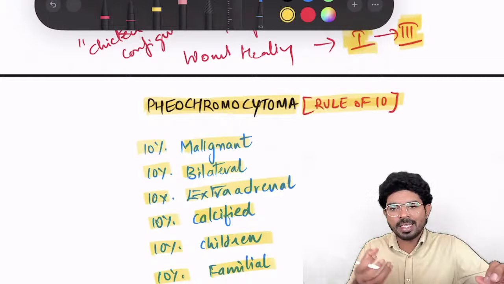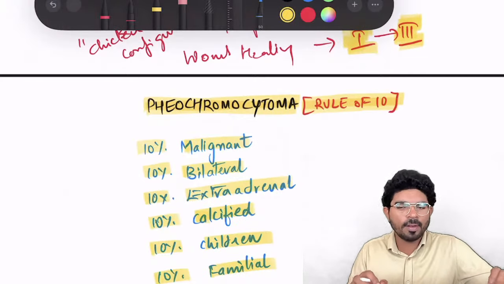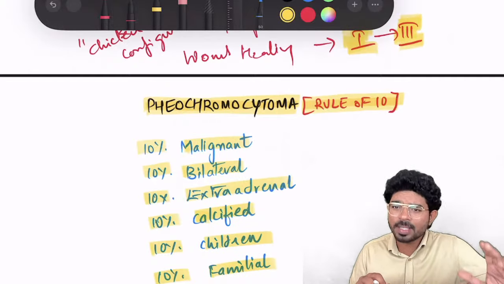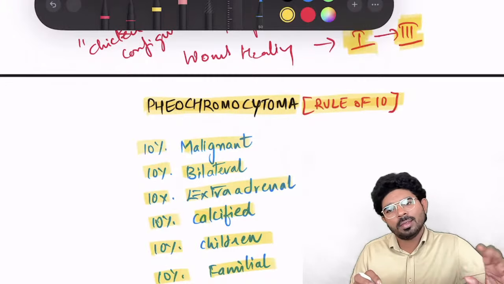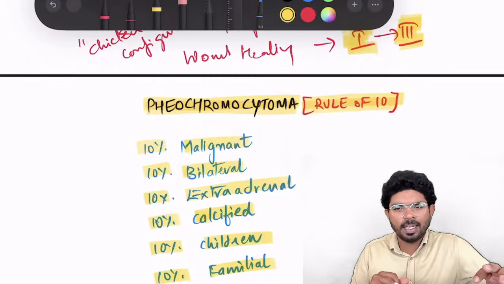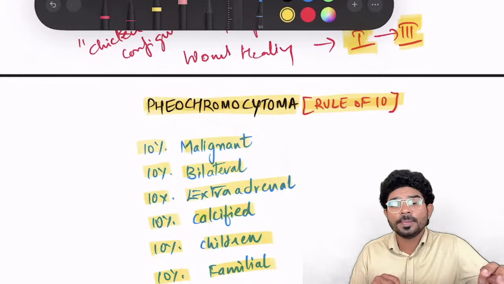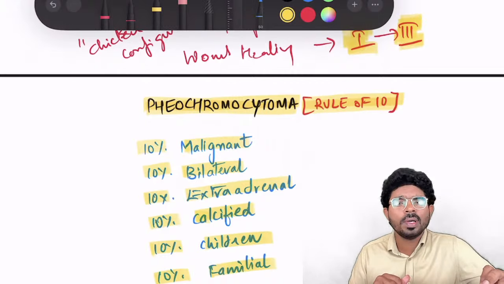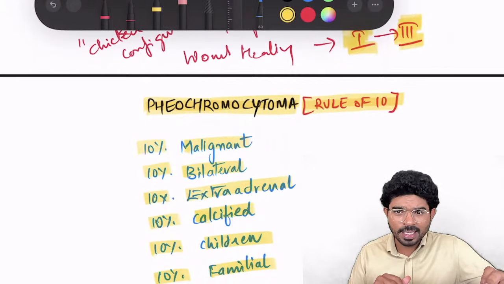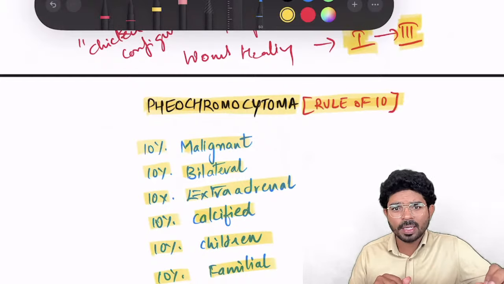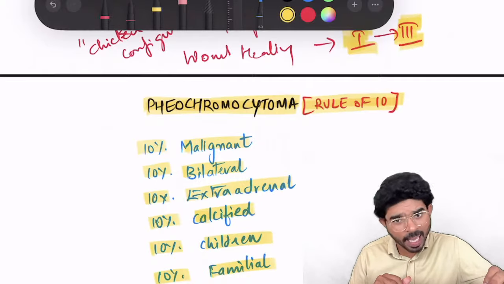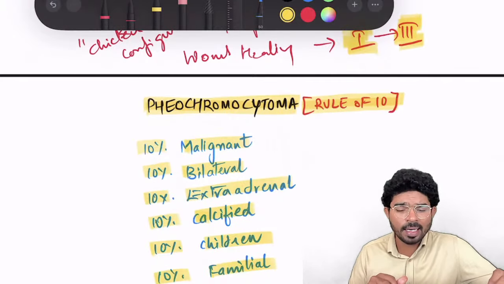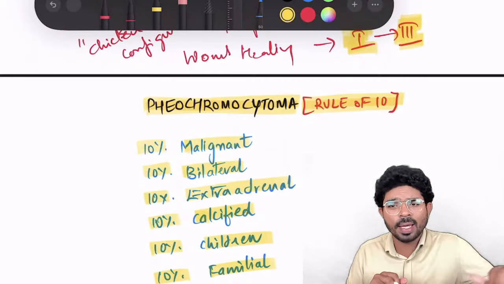Drifted in the sense, previously the question was very simple: rule of 10 is useful for which of the following abnormalities? The answer is pheochromocytoma. You don't need to check the options. Now what I'm going to do is give a patient of a particular age, and tell you that upon some epidemiological investigation, I got to know that 10% of these lesions are malignant, 10% of these lesions can be calcified, 10% of these lesions can be seen in children. Now I'm going to correlate and ask you a twisted question.